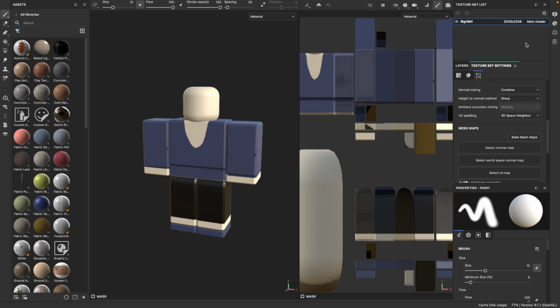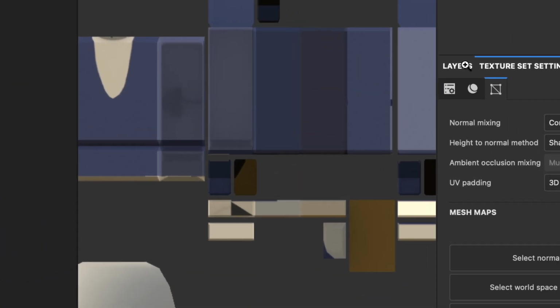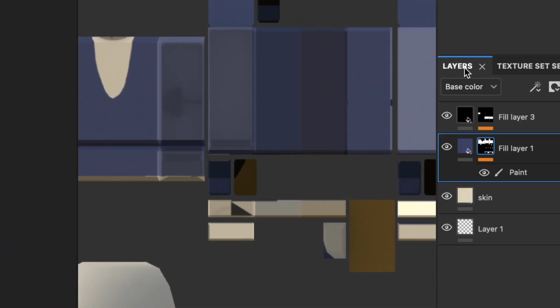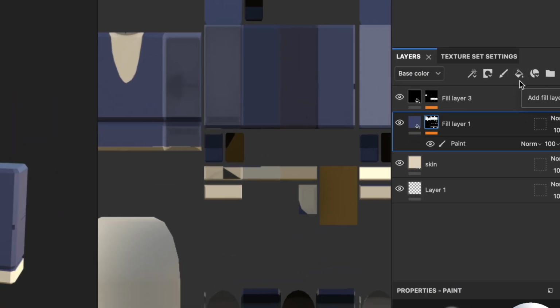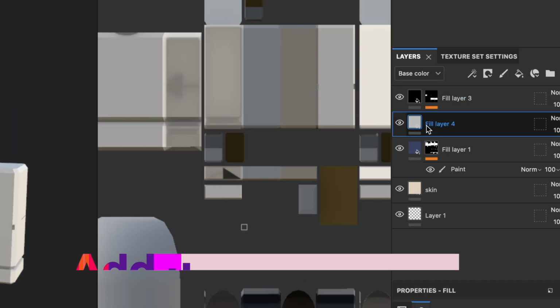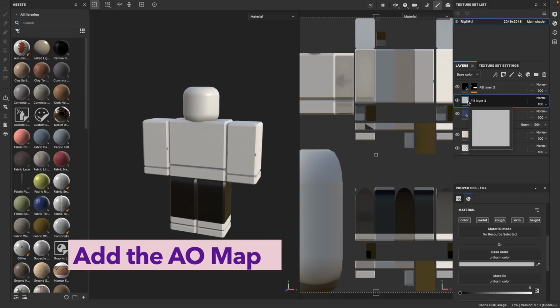Next, create a new fill layer. We're going to use this layer to enhance the shadows from the AO map.